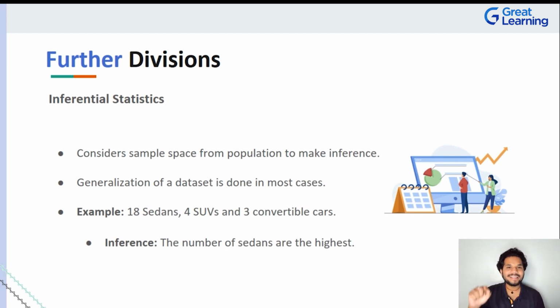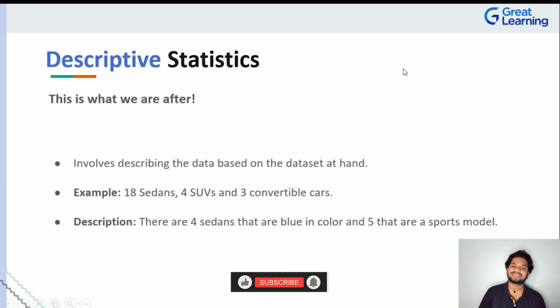Now, if you slowly rewind and listen to me one more time, it will make complete sense to you all, but I'm sure it's a very simple example you can understand, right? Lots of cars, which type of car? You have a metric to answer, it's a direct pick and place. When you're inferring something, when you're asking which type of car sold the most, you're saying it's sedans. And when someone asks how did you say that? Well, all the data is in front of you to help you drive towards a decision. Every single step that we are logically speaking out, or that I'm logically explaining to you, there are numbers involved everywhere. And eventually these numbers, exactly as I've been telling, are what drive the eventual solution. Don't you think? That is inferential statistics.